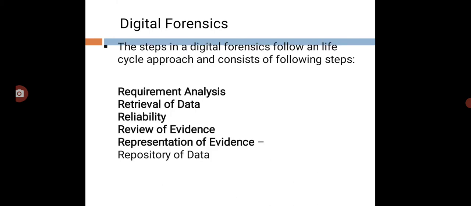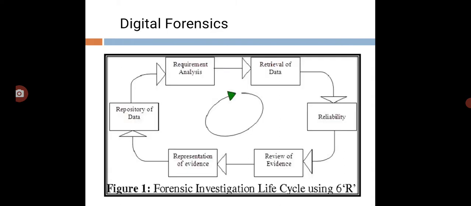So the steps, or we can say the life cycle of digital forensics, are requirement analysis, retrieval of data, reliability, review of evidences, representation of evidence and repository of data. Here in requirement analysis we collect the information from the crime scene, then retrieval of particular information or data from that, and from that data we have to collect reliable information, review of evidences, representation of evidences in a knowledge representation manner, and finally repository of that information.